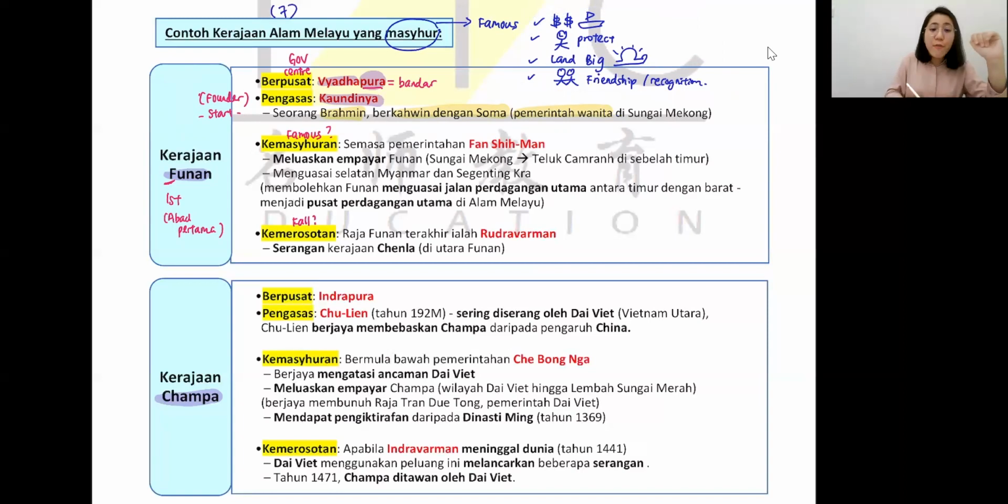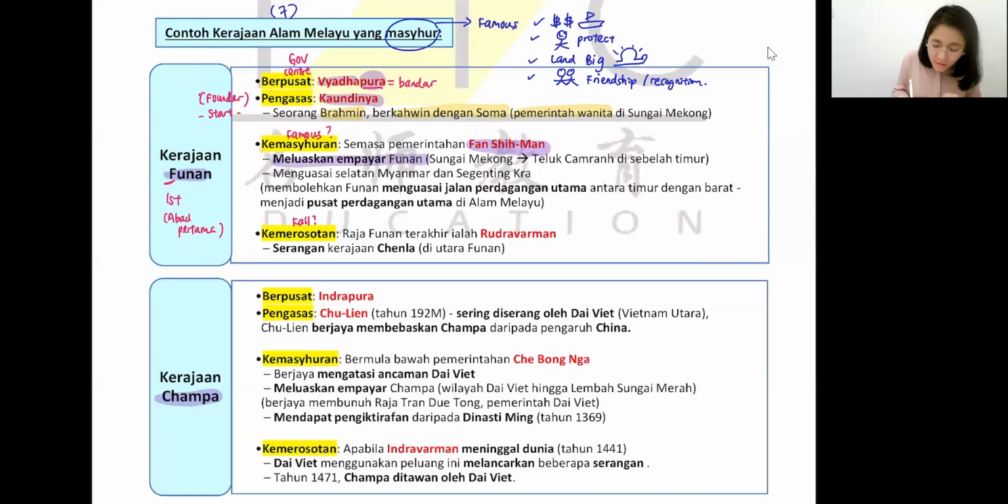So let's look at the leader here. Now, Funan kingdom that time is under Fan Shimen. Very easy to remember. Funan, F, the first government. The famous king is Fan Shimen. Under his leadership, the kingdom is getting stronger each day.